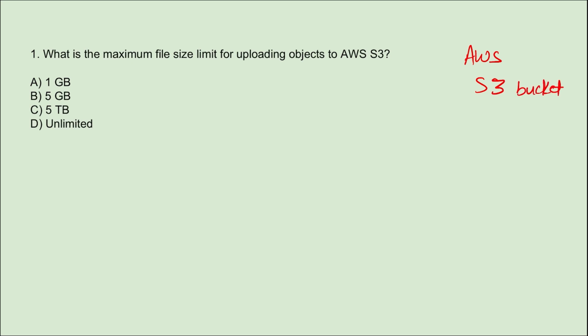Let's start. The first question asked here is, what is the maximum file size limit for uploading objects to AWS S3? So what is the maximum size? It is 5 TB, right? And remember, AWS S3 allows uploading objects of up to 5 TB in size. This is the maximum file size limit for a single upload operation.